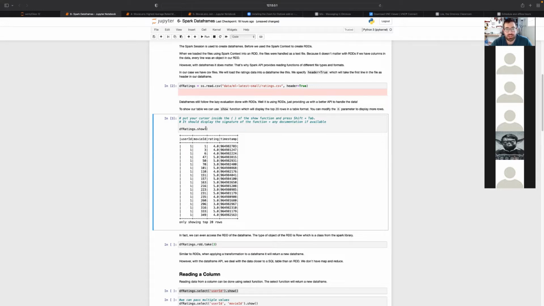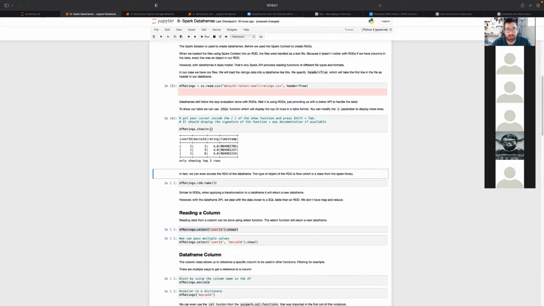The show function takes a parameter that is n. If you do Shift+Tab inside of it, the notebook will show you the signature of the function and any documentation it has. Here the default value is 20 rows that it will show us, and then there's truncate and vertical, which you usually never use. You just keep it like this. If I choose 3, for example, we're only going to get 3 rows.